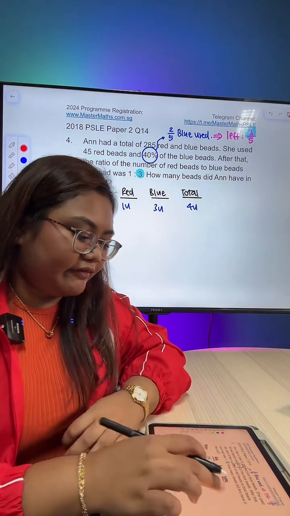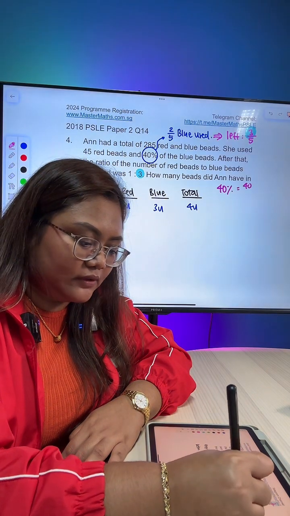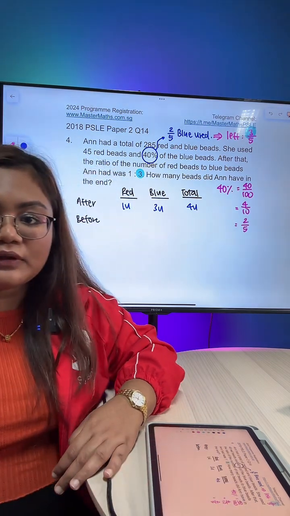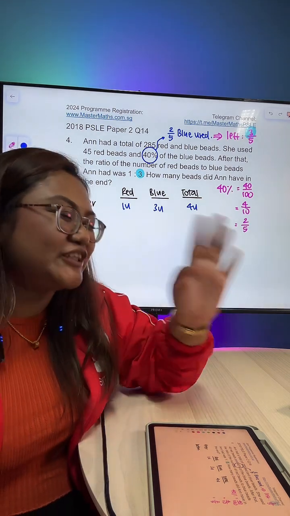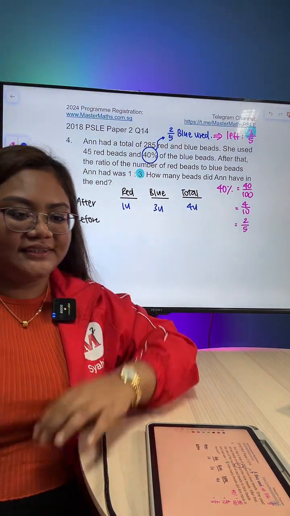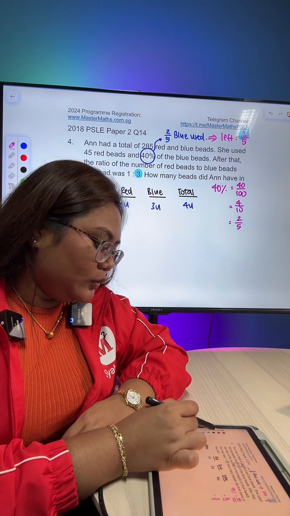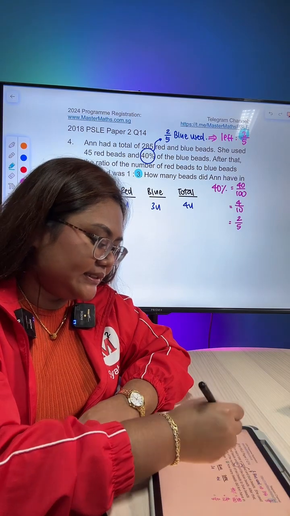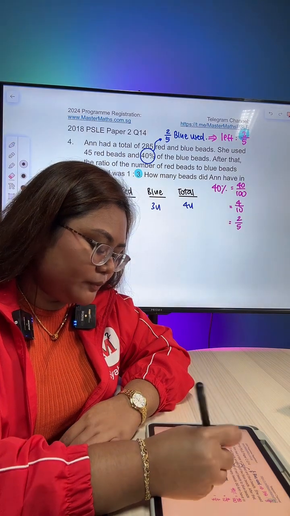How do I get 5? Because at the side I show you 40% equals 40 over 100 equals 4 over 10 equals 2 over 5. Basically just converting from percentage to fraction. Can I understand? Any other questions so far? All okay? Alright, so from here, I know that blue at the end is 3 units. At the start must be 5 units for blue.